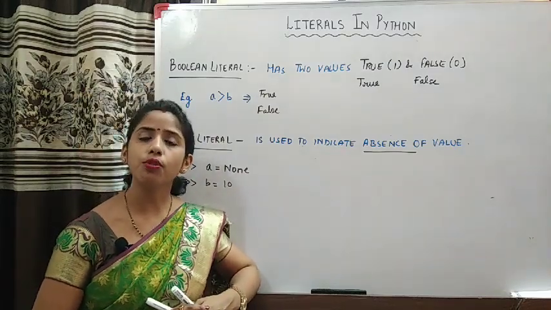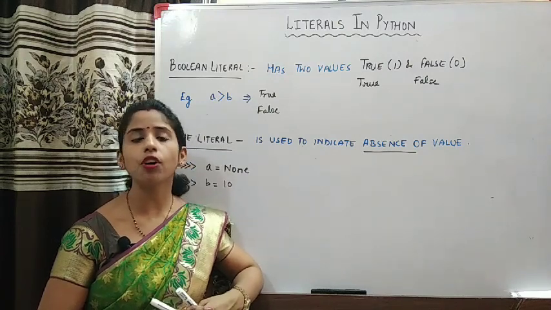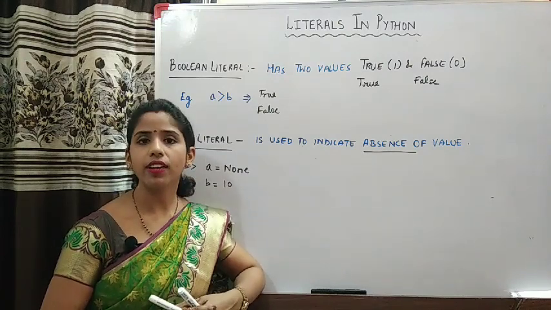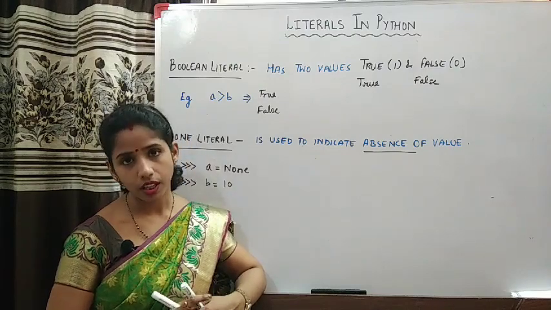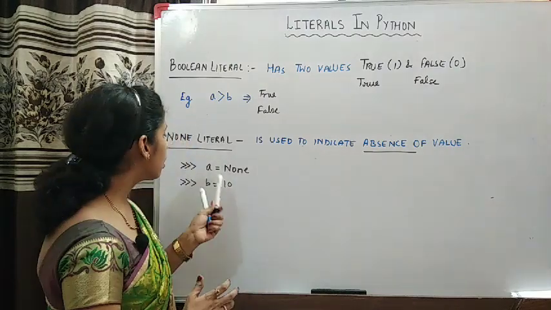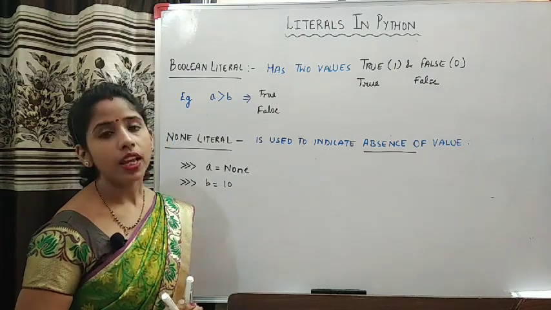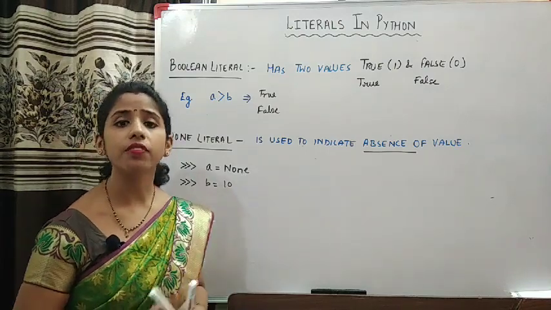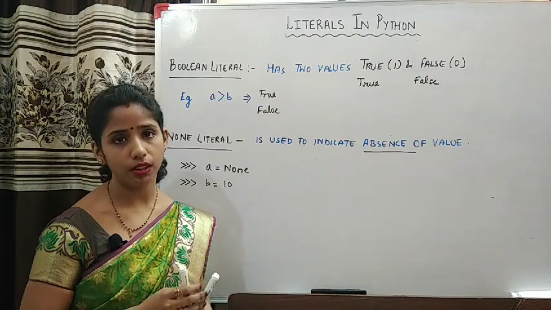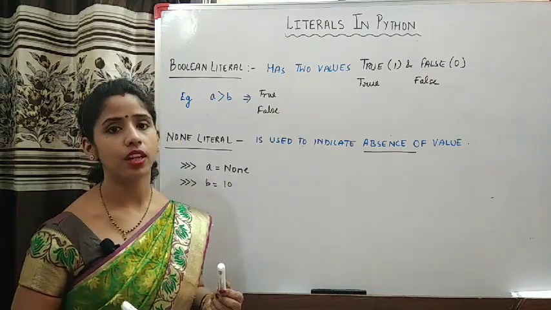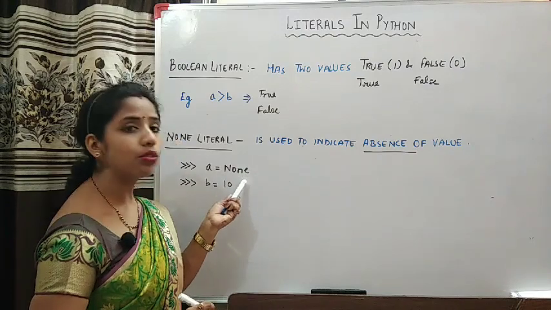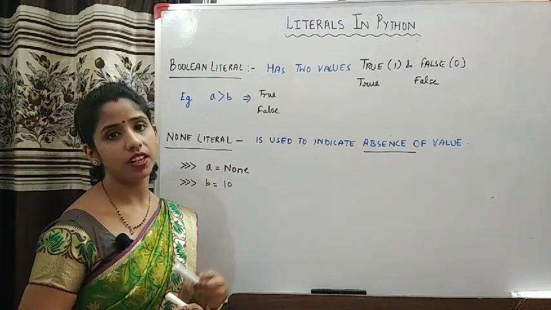Now suppose you want to make a variable and right now you don't know what value to assign to it. What value it should have, you don't know right now, but later on you'll give the value as and when required. Then in that case you can give None value to your variable and this will help you create a variable without even having any value. So when you give None to a variable, actually there is no value in it, but this is a value with the help of which you can create a variable.